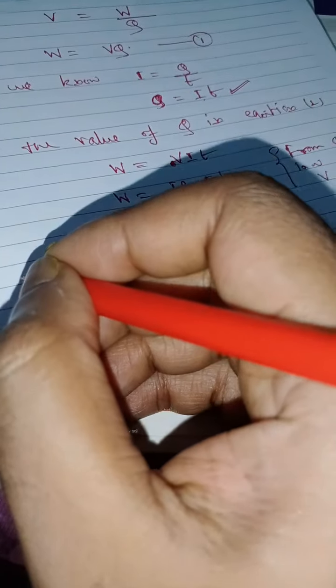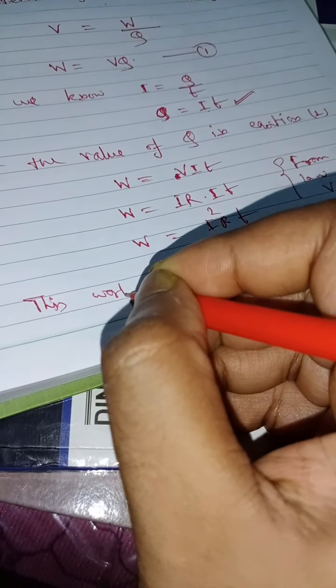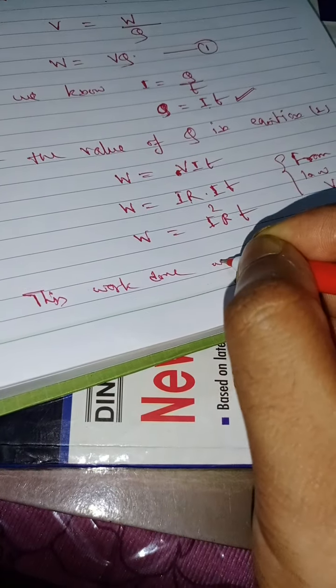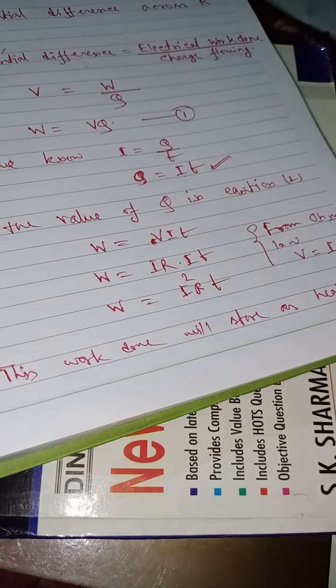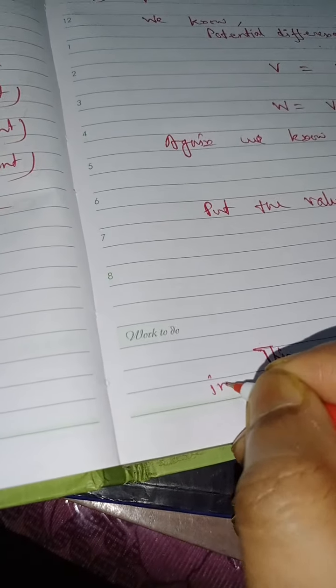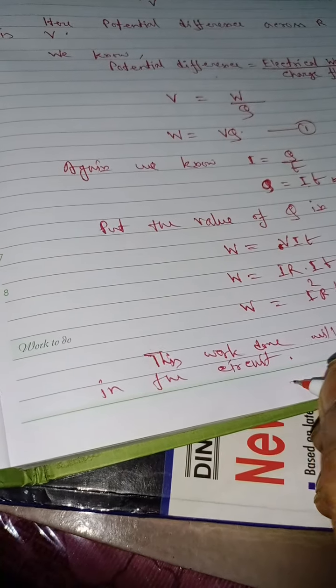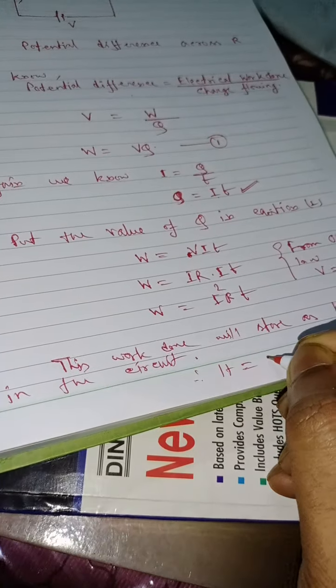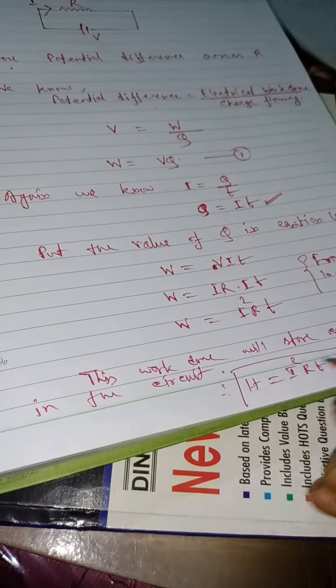So from here you can write this work done will be stored as heat energy in the circuit. Therefore heat H is equal to I square RT.